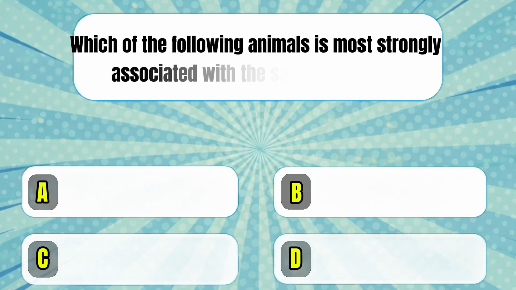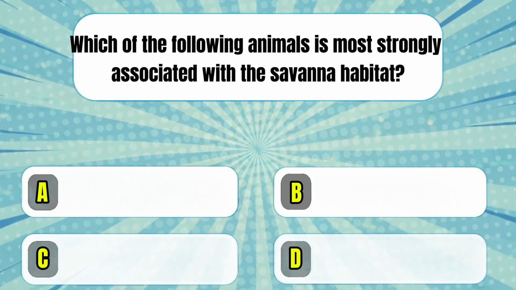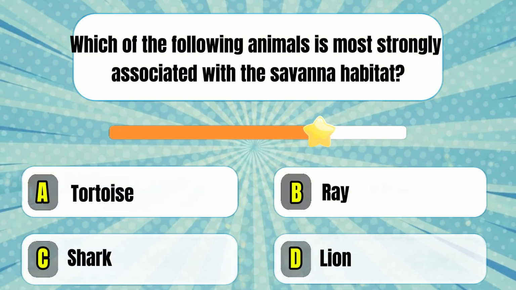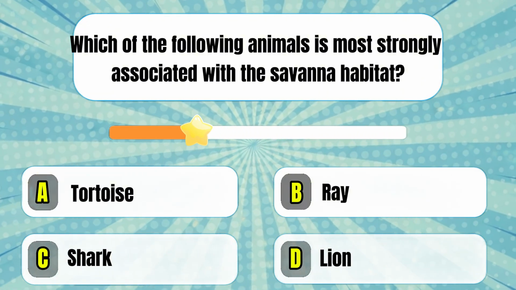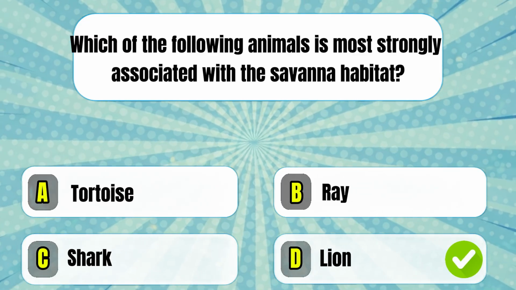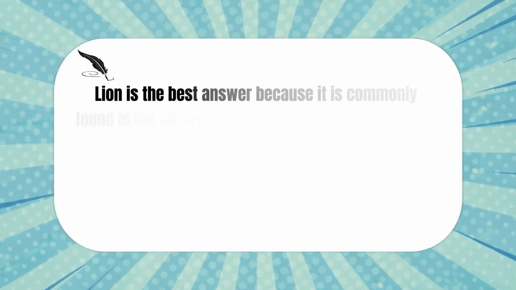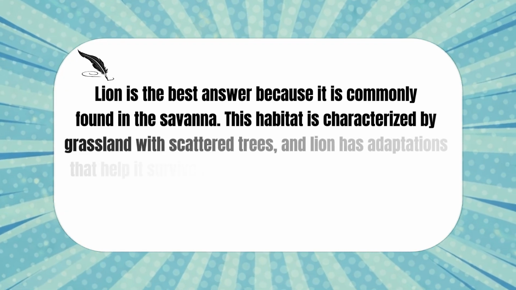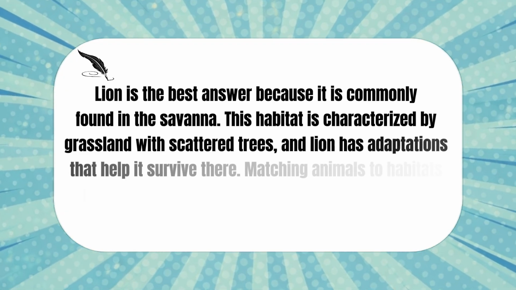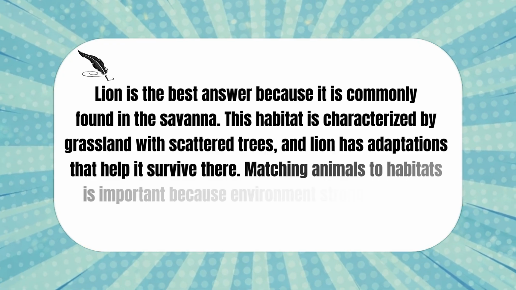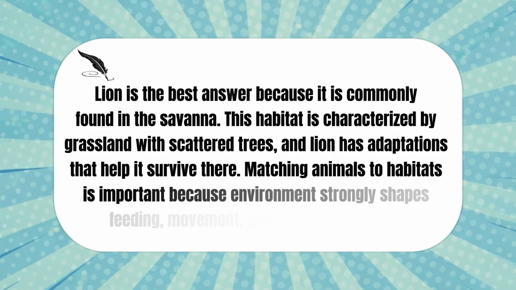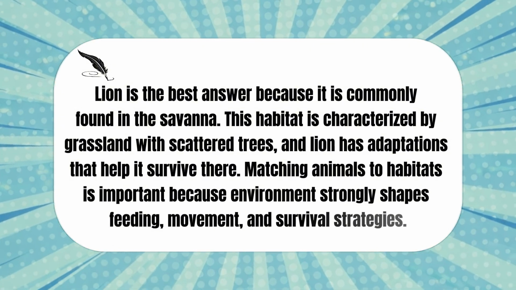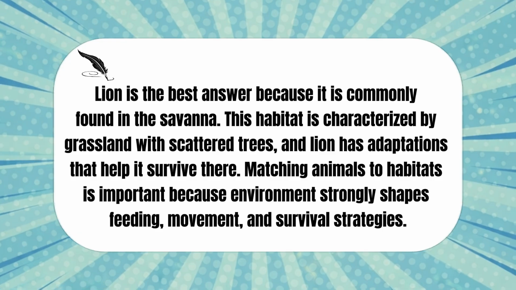Which of the following animals is most strongly associated with the savanna habitat? Lion is the best answer because it is commonly found in the savanna. This habitat is characterized by grassland with scattered trees, and the lion has adaptations that help it survive there. Matching animals to habitats is important because environment strongly shapes feeding, movement, and survival strategies.